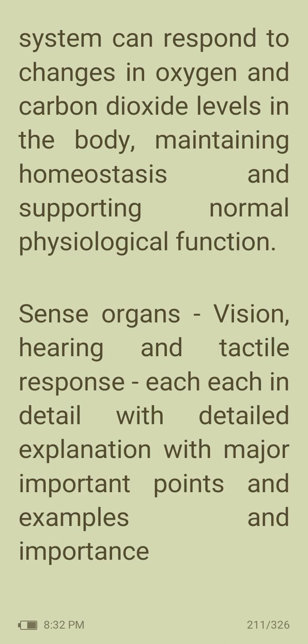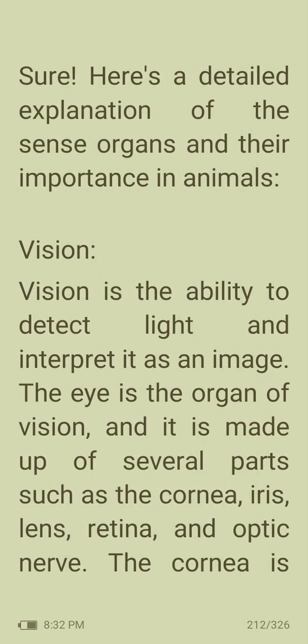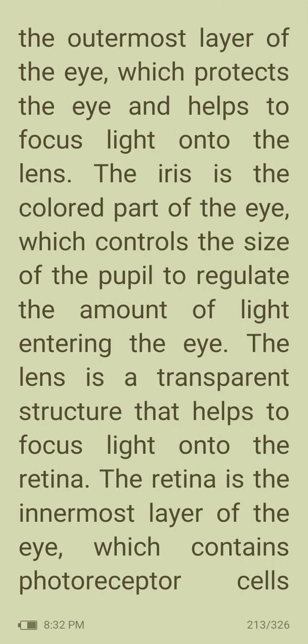Then sense organs. Vision is the ability to detect light and interpret it as an image. The eye is the organ of vision, and it is made up of several parts such as cornea, iris, lens, retina, and optic nerve. The cornea is the outermost layer of the eye which protects the eye and helps to focus light into the lens.